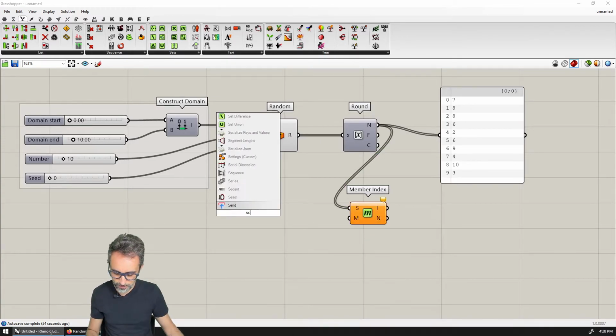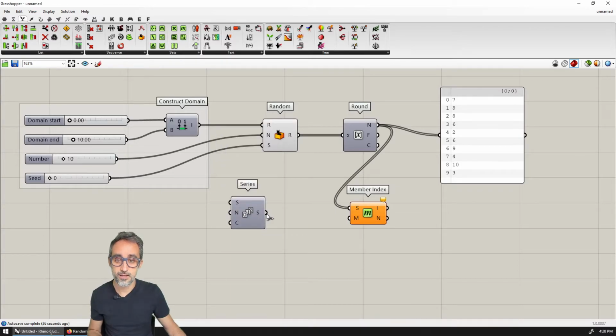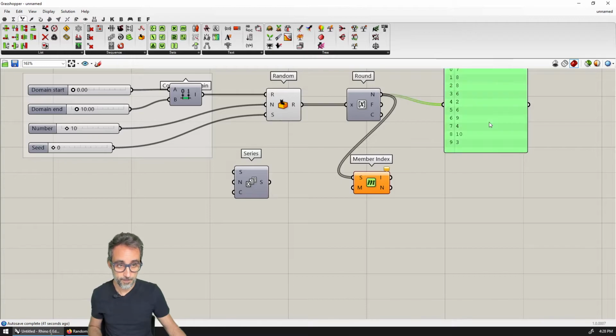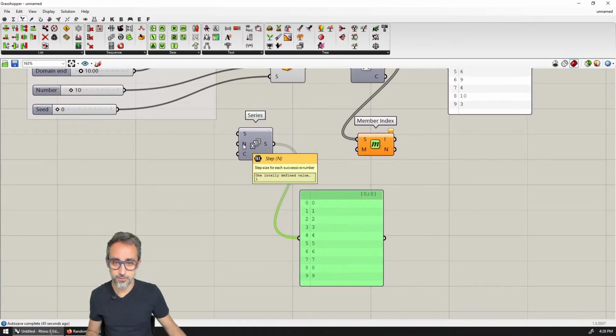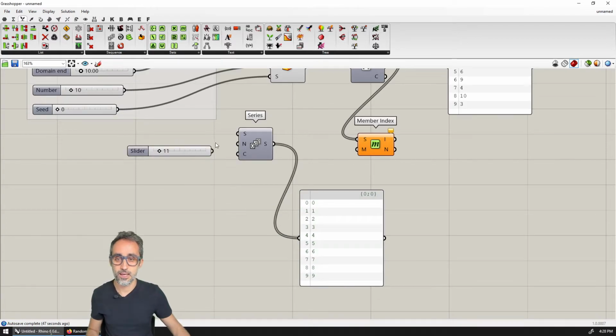So I'm going to generate a series of numbers that goes from 0 to 10. So I need to give it 11 elements so that it goes from 0 to 10.